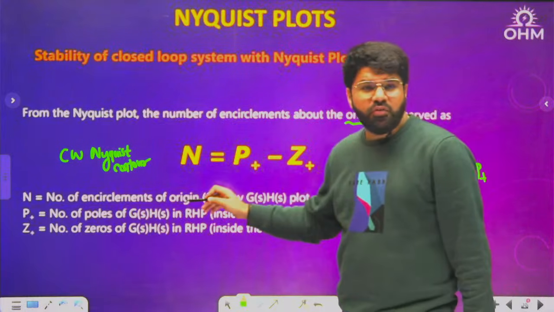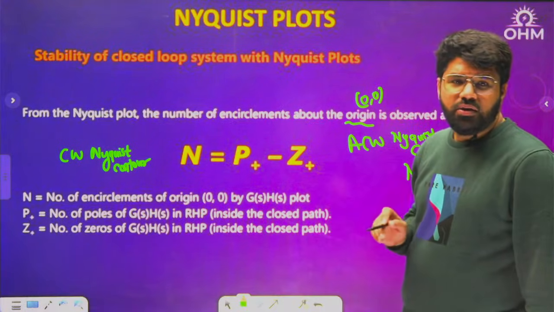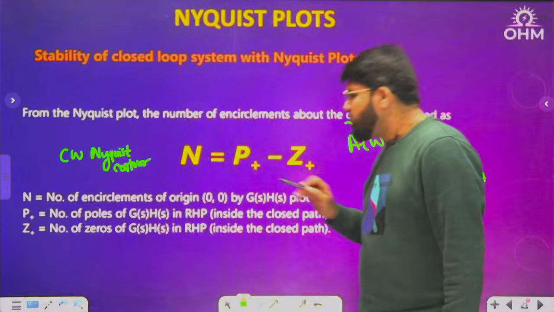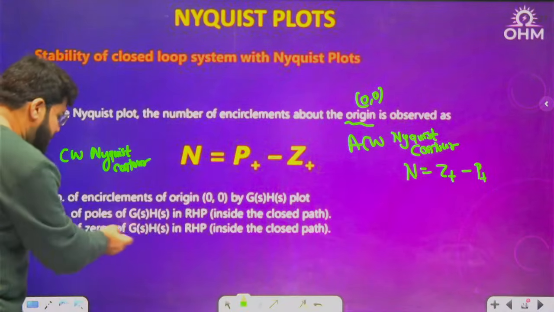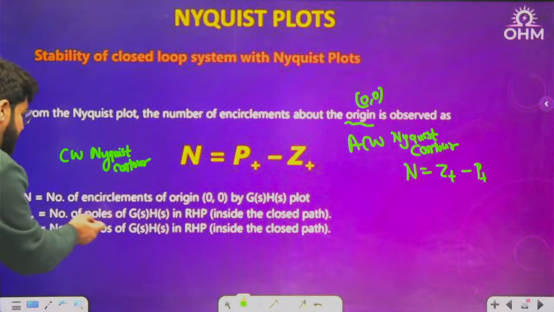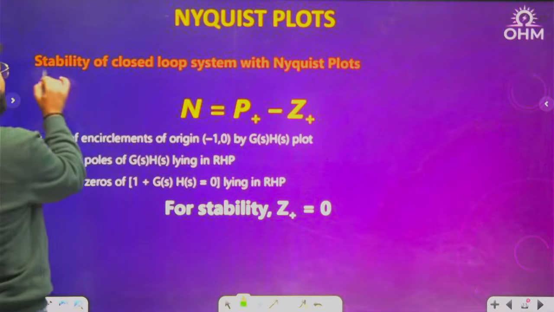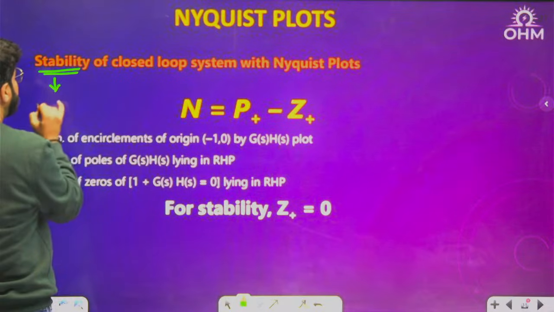N, number of encirclements of the origin. Okay, number of encirclements of the origin. But actually, for stability, we don't want the zeros of GSHS. If you actually want stability, so we are interested in